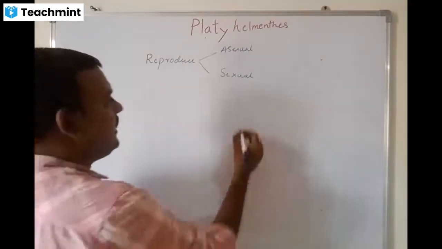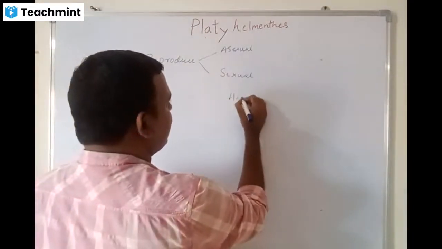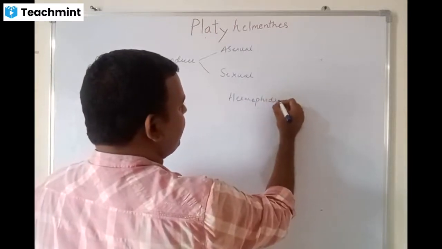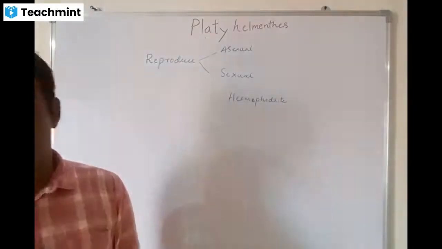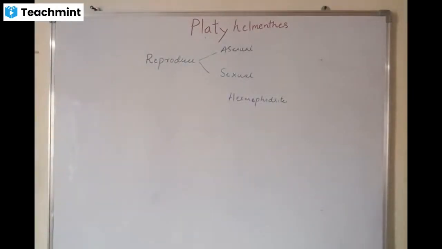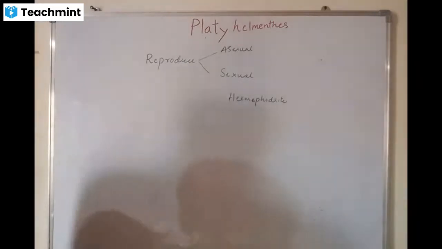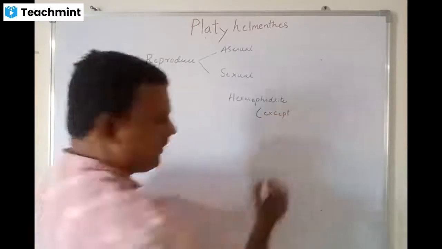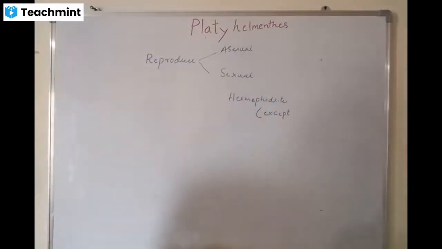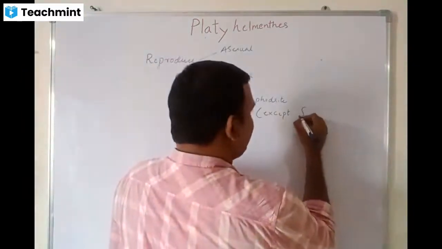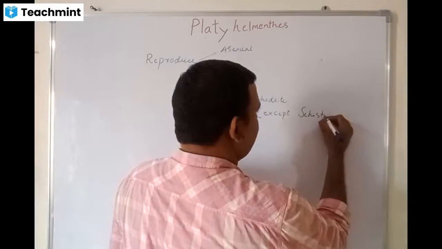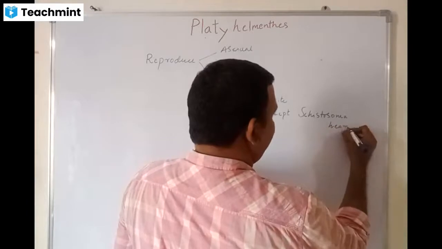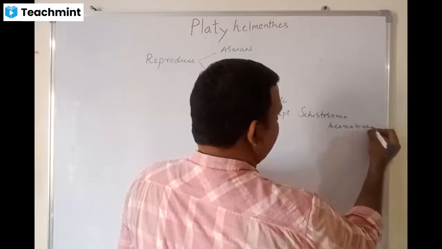Mostly these are hermaphrodites, having both male and female gonads, except Schistosoma haematobium.